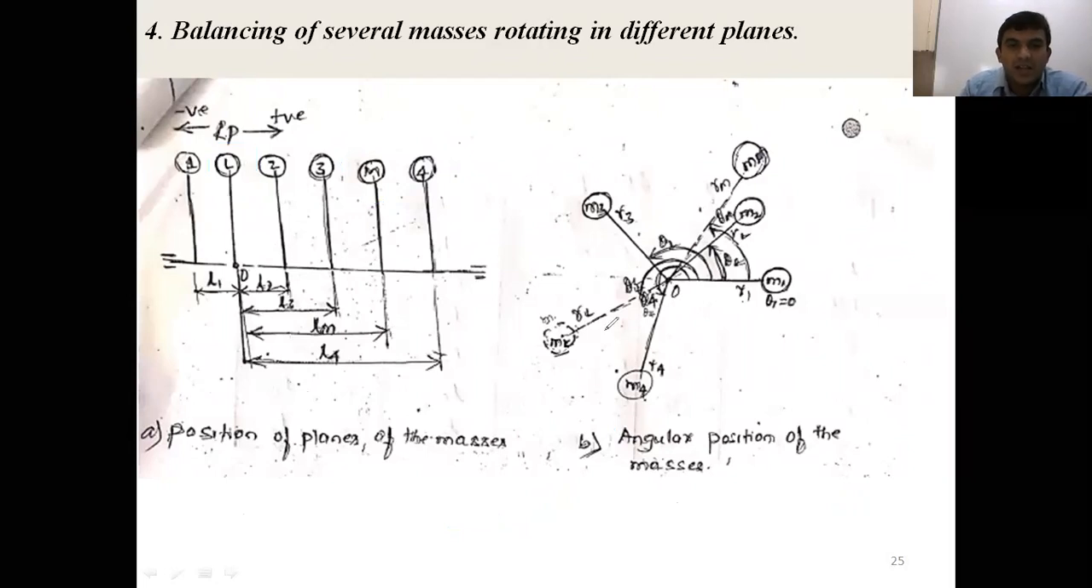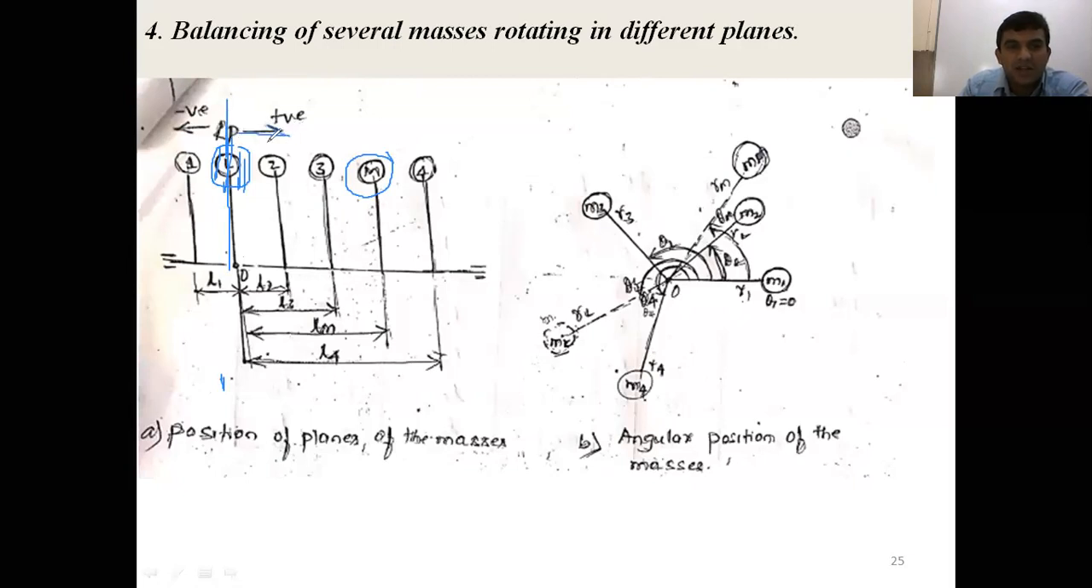In the graphical method, first we consider one of the planes as the reference plane. How many counter masses are there? One is the counter mass m suffix l, rotating on the L plane. Another counter mass rotates on the plane m. These are the two unknown counter masses. Take any one unknown counter mass plane as the reference plane. Here I'll consider the plane L, where the counter mass is rotating, as the reference plane.